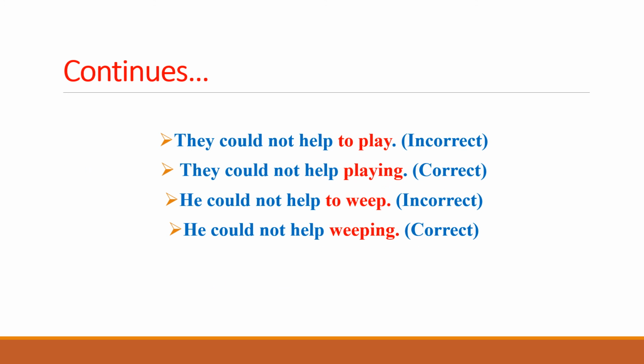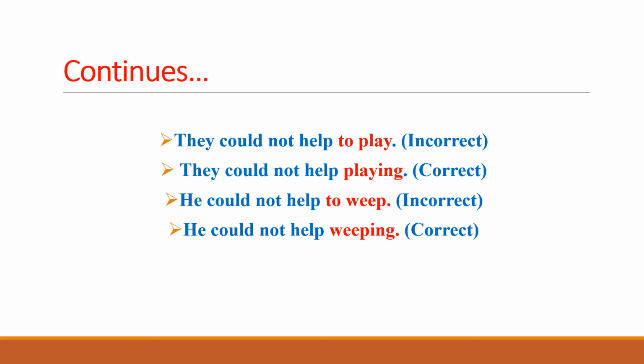Similarly, in the next example, we find "they couldn't help to play." Again, "couldn't help" is followed by "to" and "play", the first form of the verb. That is incorrect for two reasons: number one, "to" is added, and number two, the first form of the verb "play" is used. So "to" would be removed, and "ing", like "playing", would be used for the correct expression. "They couldn't help to play" is the incorrect sentence, whereas "they couldn't help playing" is the correct expression.